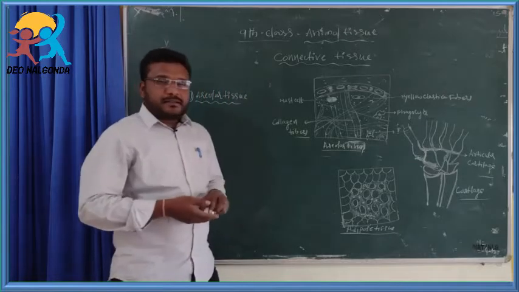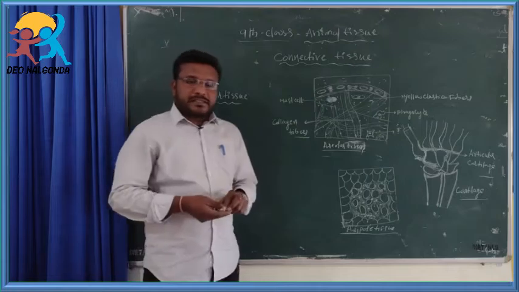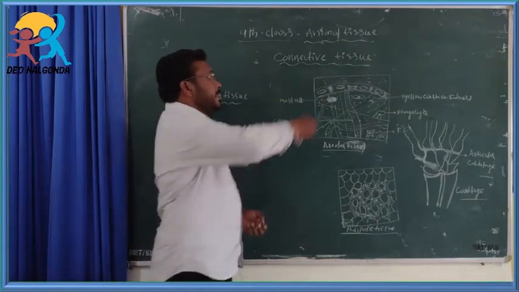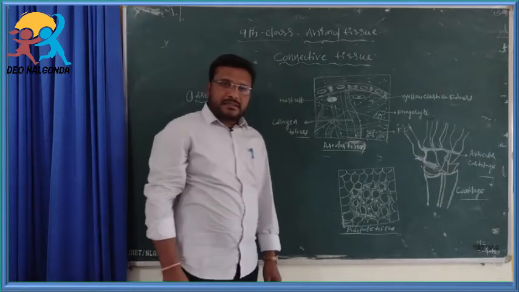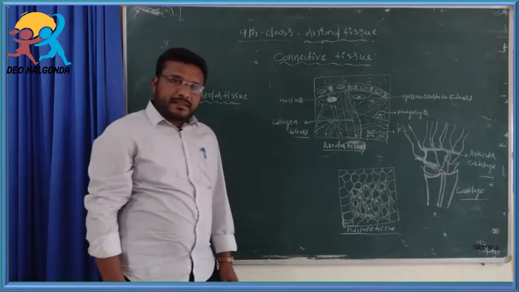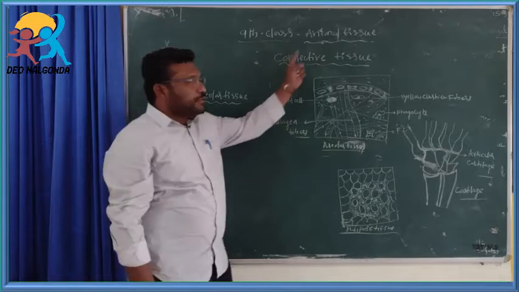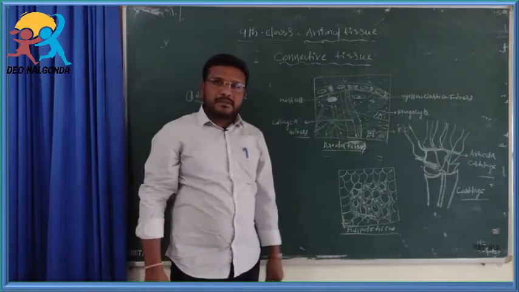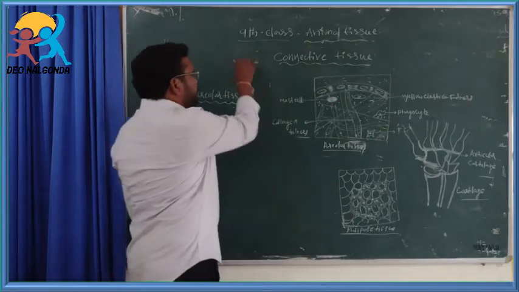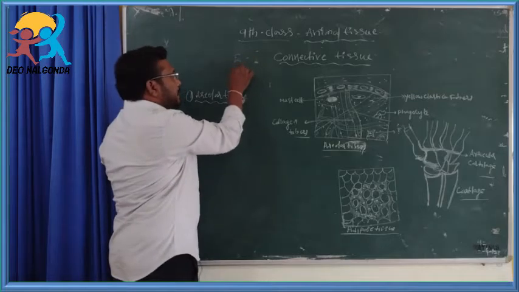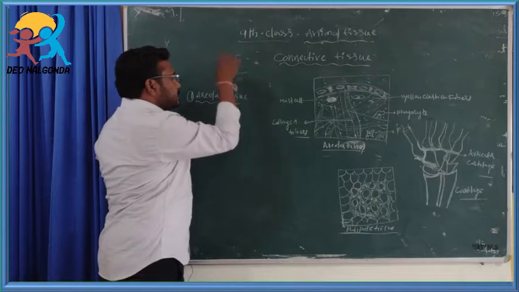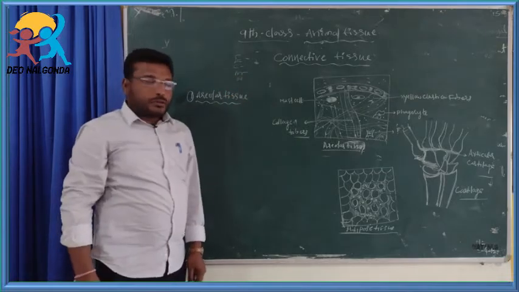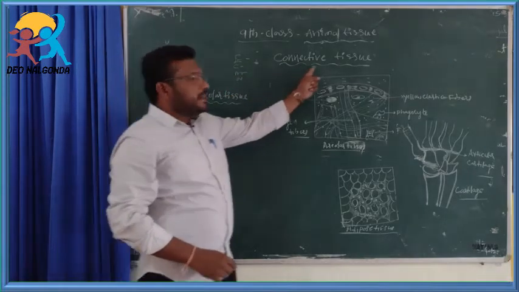Today we discuss the ninth class biological science chapter 3, animal tissues. Already you know, students, you studied in earlier classes also, animal tissues are mostly four types. They are epithelial tissue, connective tissue, muscular tissue and nervous tissue. Today we discuss the connective tissue.